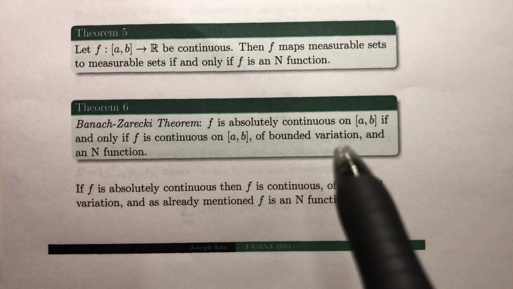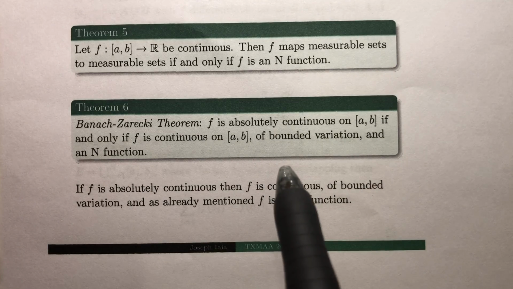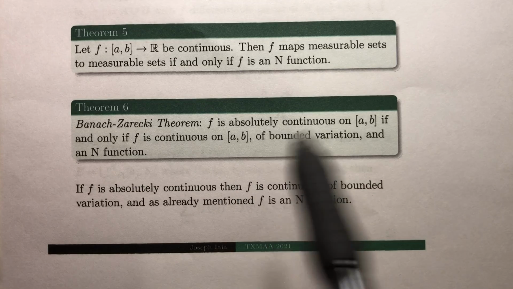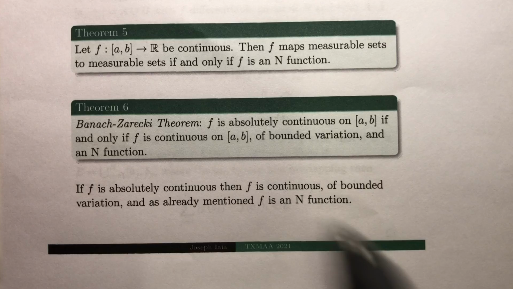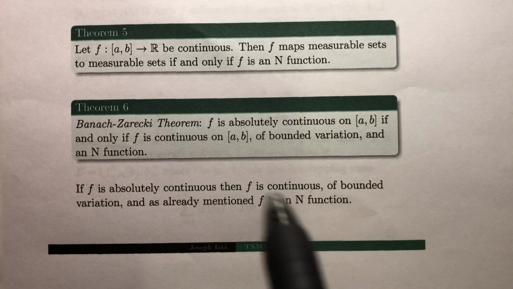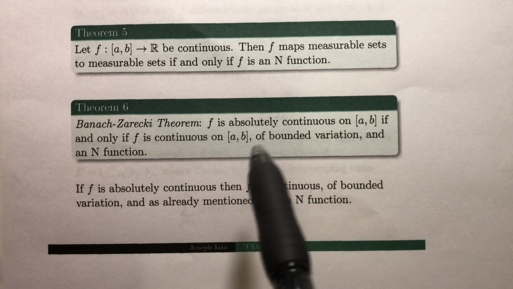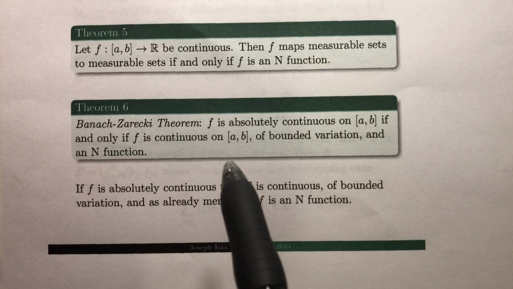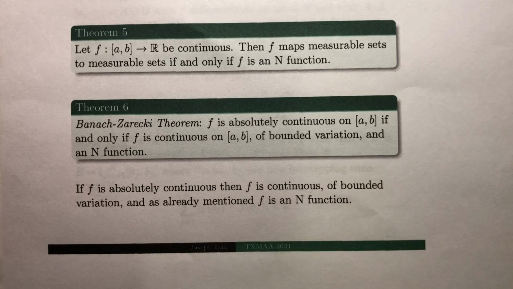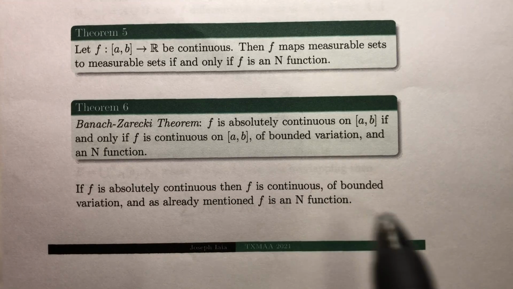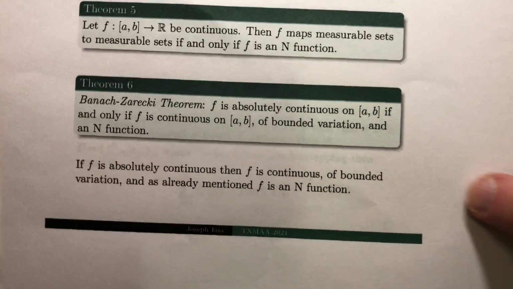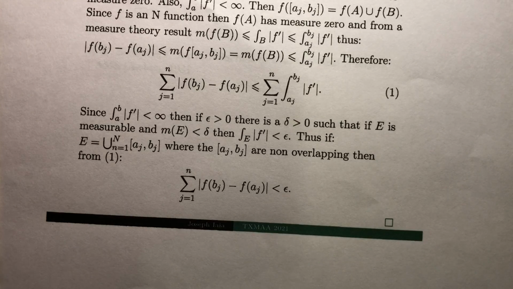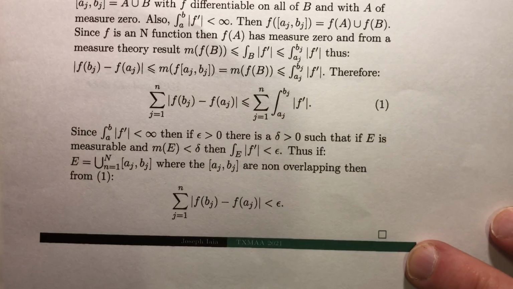So now one of these implications we kind of already have alluded to. If f is absolutely continuous, then it is an n function. I mentioned that earlier. And then also every absolutely continuous function is continuous, and it's also of bounded variation. Anyway, so let's talk about the converse of this. So the converse proceeds as follows.